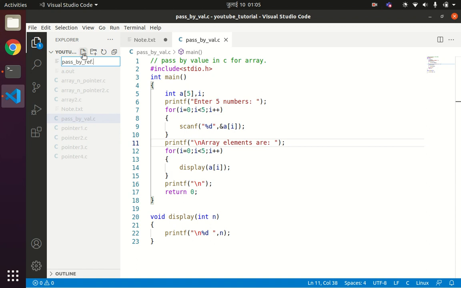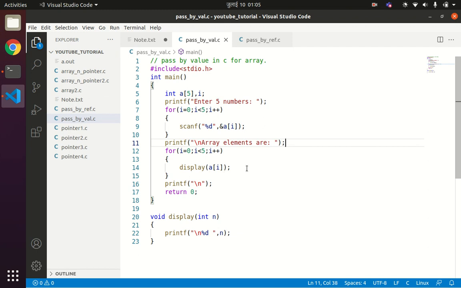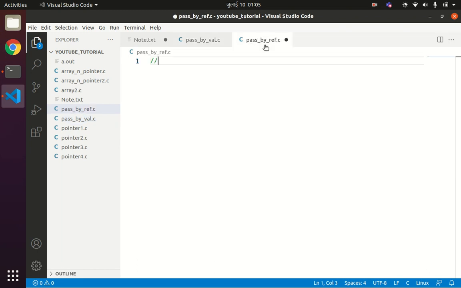In pass by reference we'll be learning about how to pass an entire array to a function. In the previous case we were just passing single values to a given function. In pass by reference we'll be learning about how to pass an entire array to a function in C.